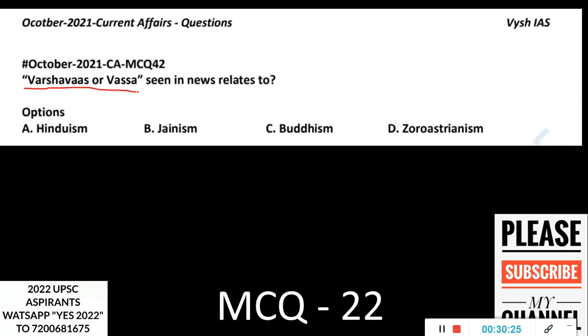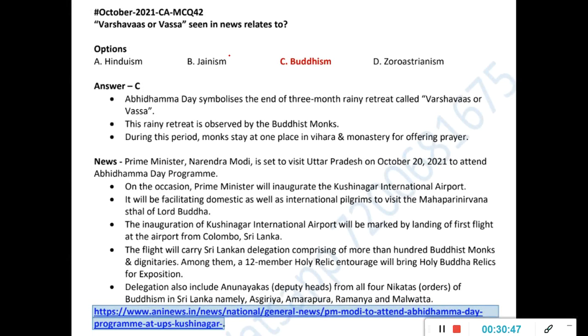Varshavas or Vassa seen in news relates to Hinduism, Jainism, Buddhism, Zoroastrianism. So every year this word Buddhism and Jainism will be there in your paper in some form. It can come in any form, but it will definitely be there at least once. This Varshavas or Vassa is there in your R.S. Sharma textbook also. It is there in your NCERT also, I think. So it's a very easy question.